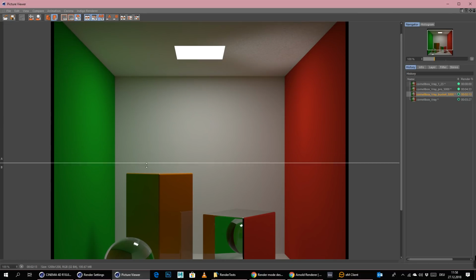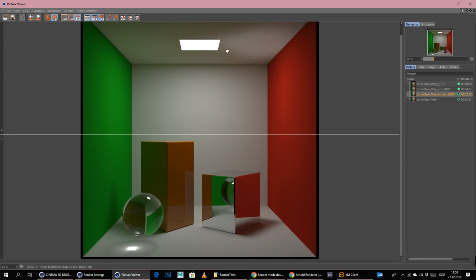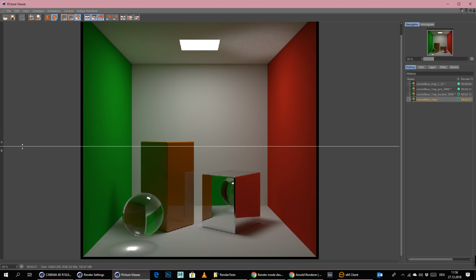I think we still need more subdivisions. Like I said, I think 20,000 would be fine to make this absolutely clean. We could make a final render test maybe to see how much time it would need to make it completely clean. I will just make this now quickly with 20,000 subdivisions and then show you the final result.